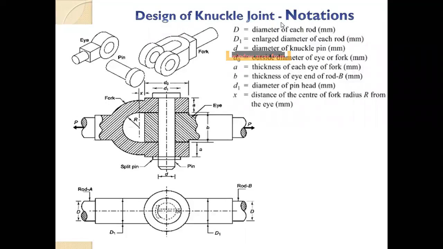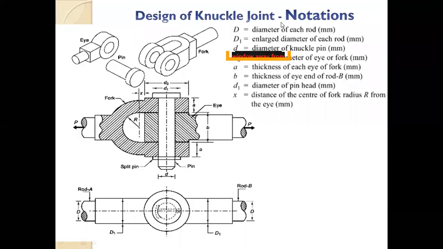Okay, let me check. There is something in the chat. Sir, is the diameter D of both the rods the same? Yes, the diameter D of both the rods is generally the same. If by requirement you need it different, then you have to design it accordingly. You have to take the smaller diameter for your design, because that will fail. Generally, in most cases, both the diameters are the same.